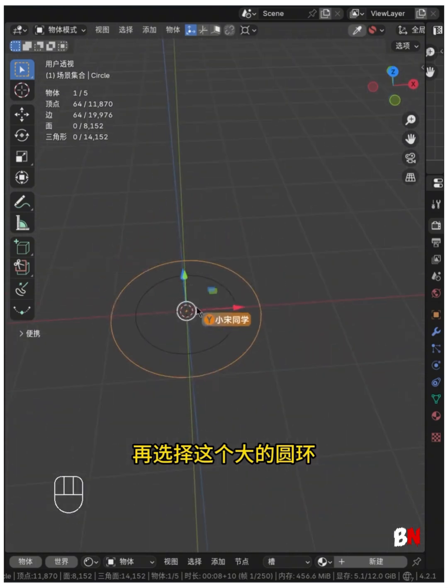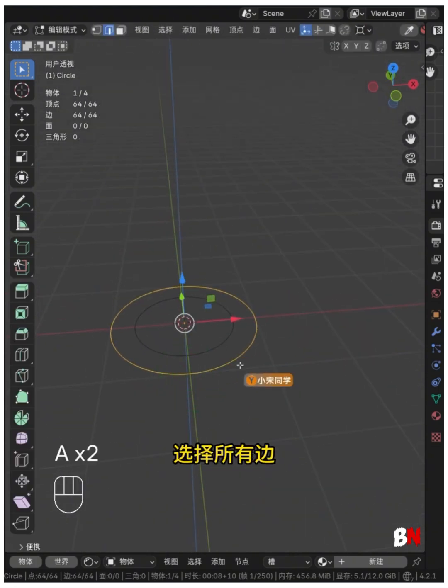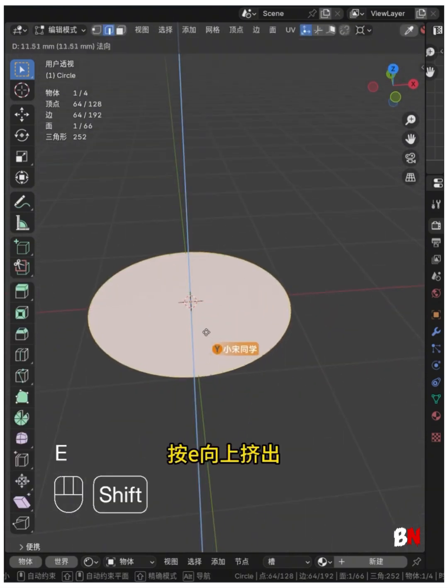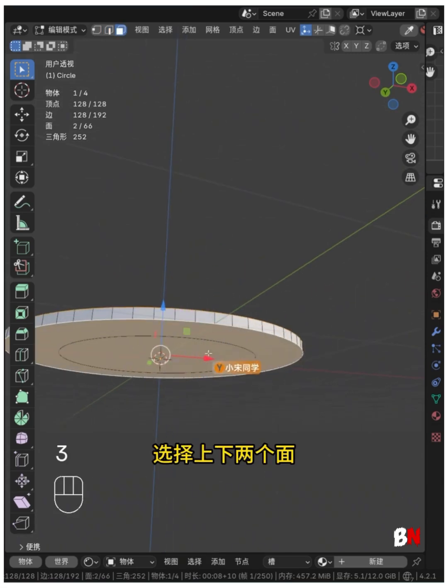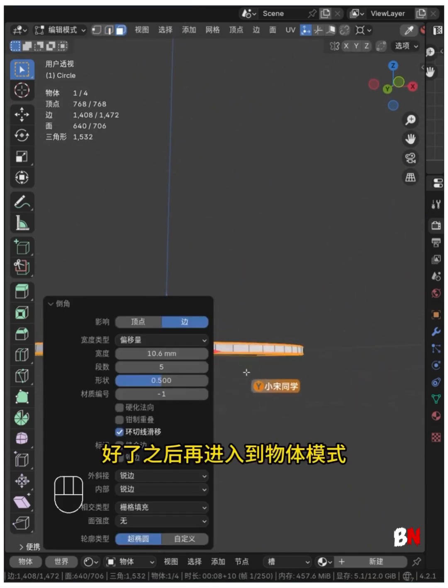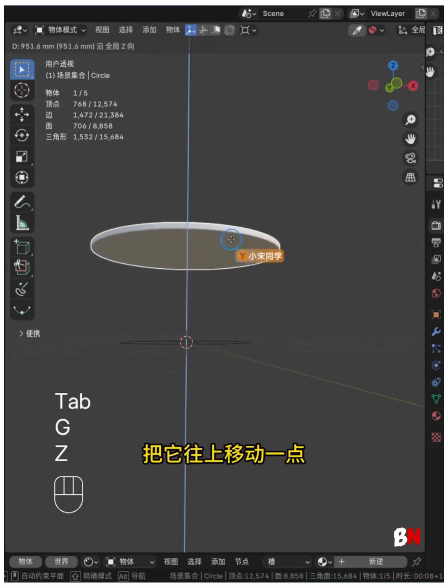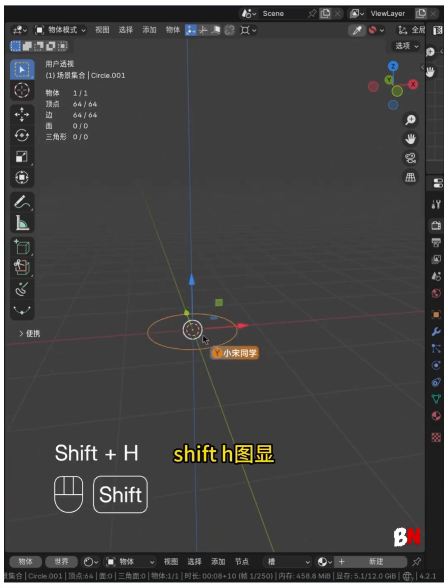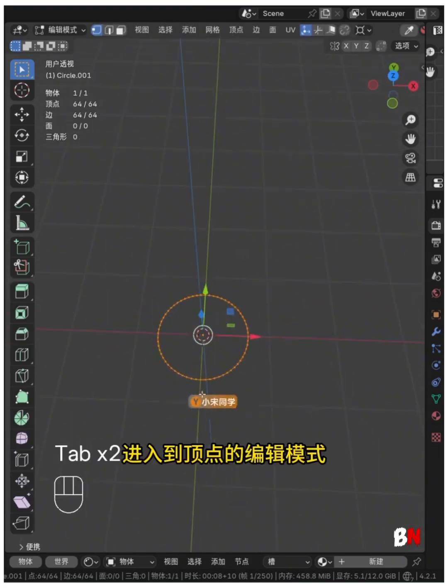Next, select the larger torus, enter edit mode, select all edges, press F to fill them, and extrude upwards. When entering face mode, select the top and bottom faces and press B to add a bevel. Once done, switch to object mode and move it up slightly, then click on the small ring, press Shift plus H to isolate it, and enter vertex edit mode.